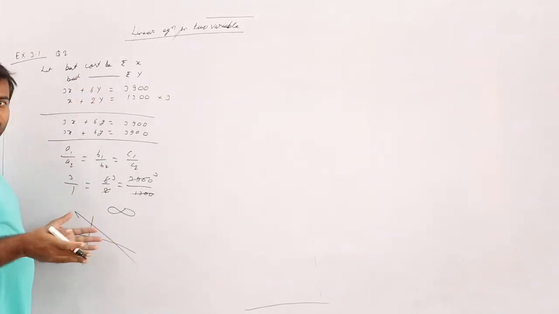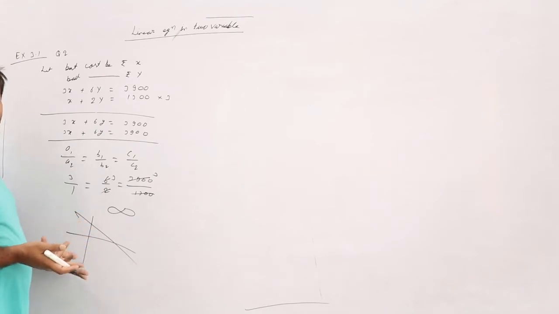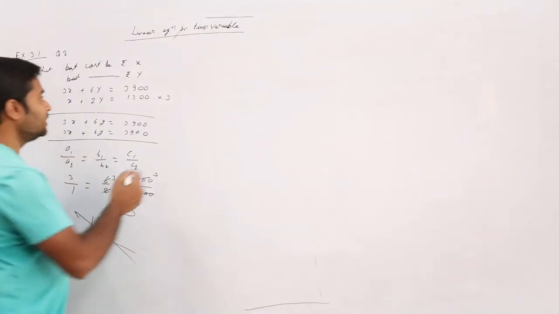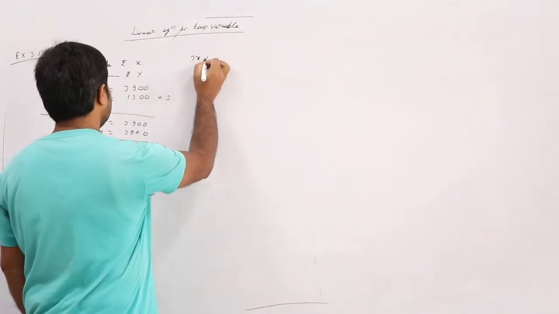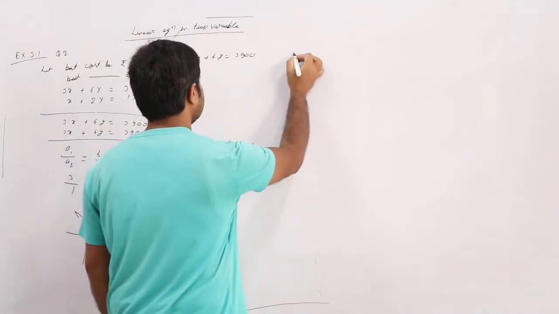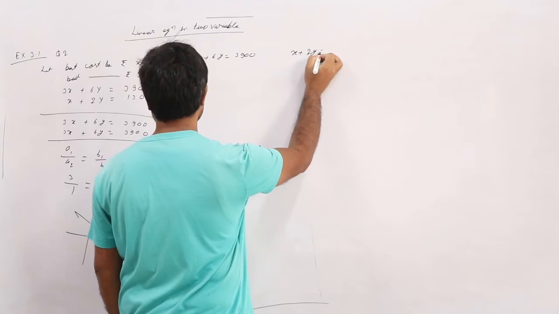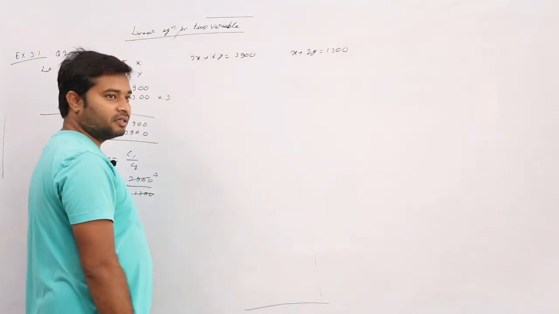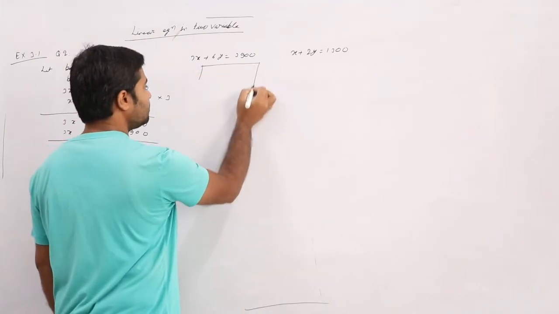But the question says to represent, so we will represent. At least we get to know we are not going to get a single solution. Even then, 3x plus 6y is equal to 3,900 and x plus 2y is equal to 1,300. Make a box.